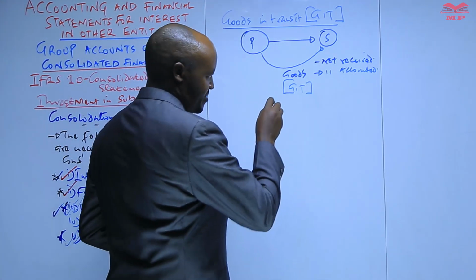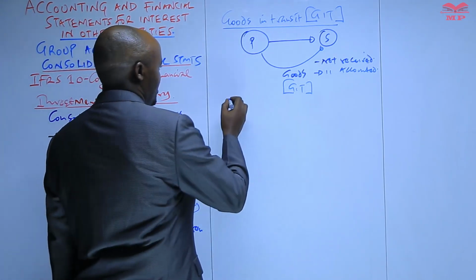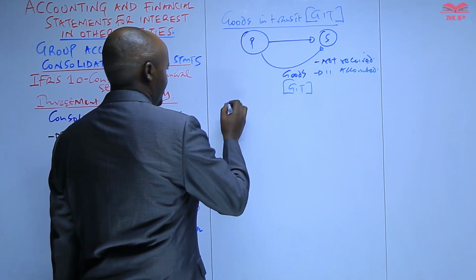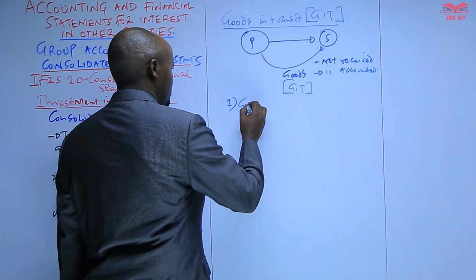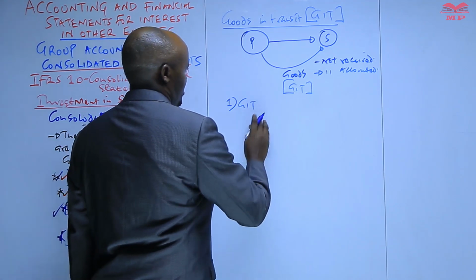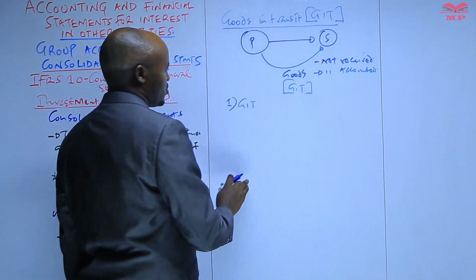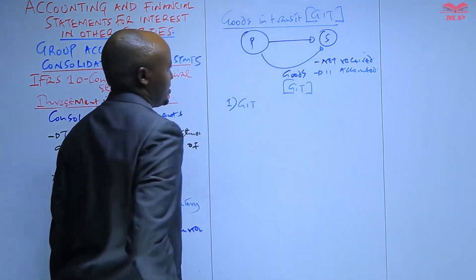So here we have a number of consolidation adjustments. Number one, these goods in transit should be recognized in the books of account of the purchasing company.